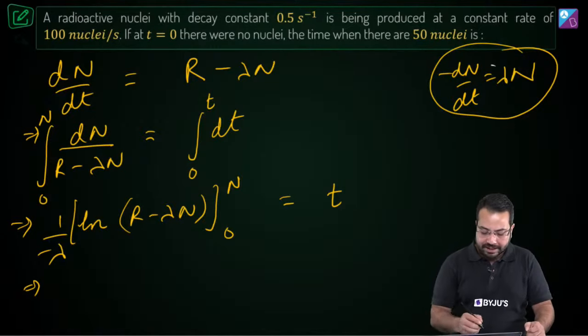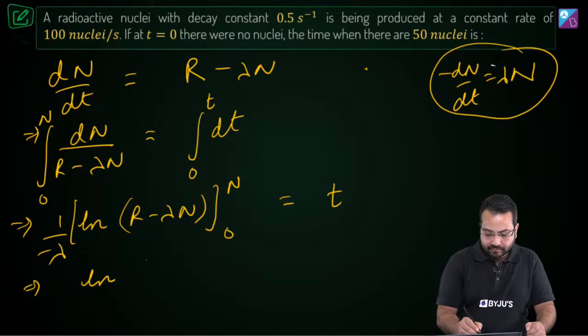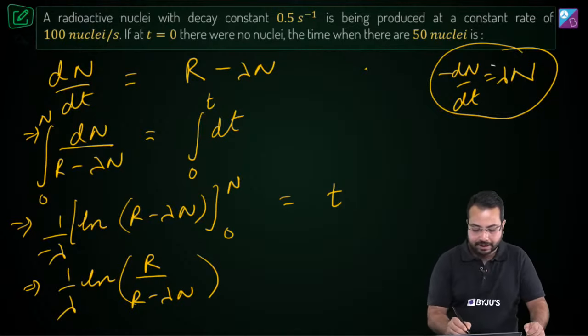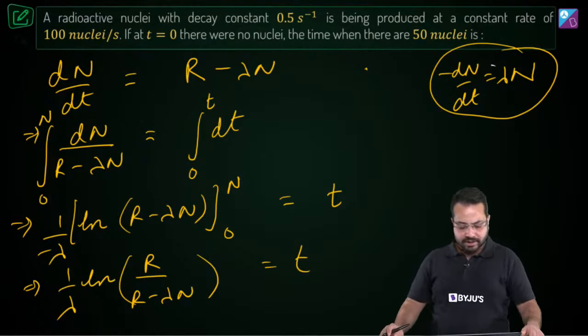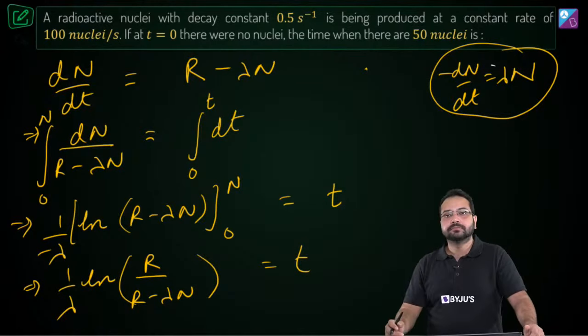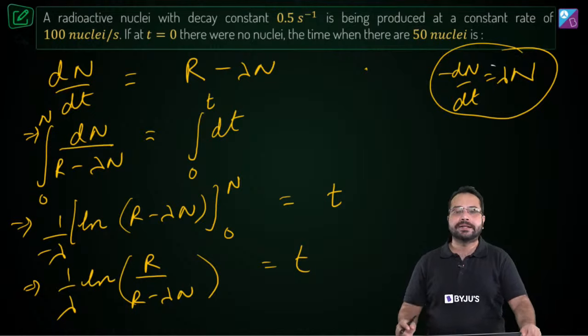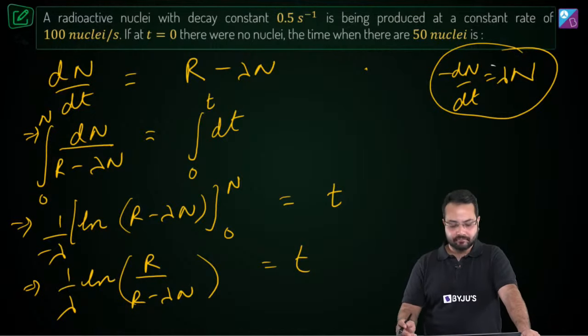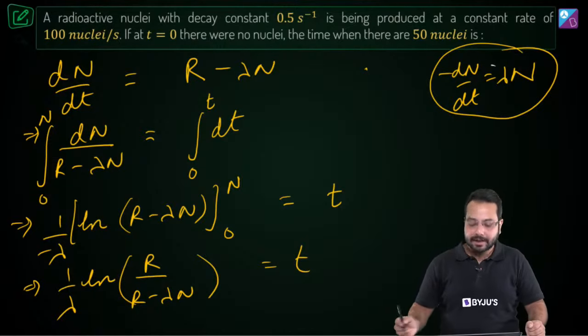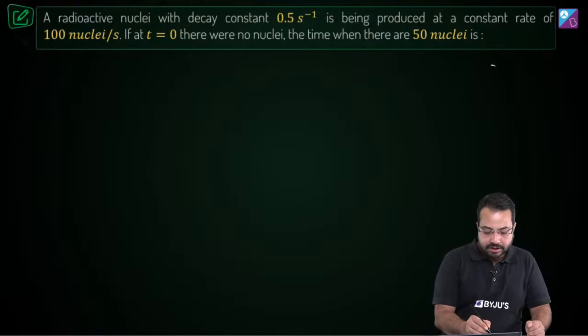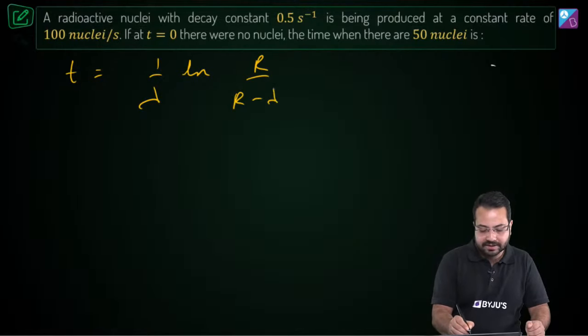Now if we solve for the LHS, we're going to get ln of R divided by R minus lambda n, divided by 1 upon lambda. This will be equal to t. Now check and let me know if this makes sense. Check if the calculation is correct, if the limits have been properly inserted. Okay, so the time will be given as t is equal to 1 upon lambda ln R upon R minus lambda n.